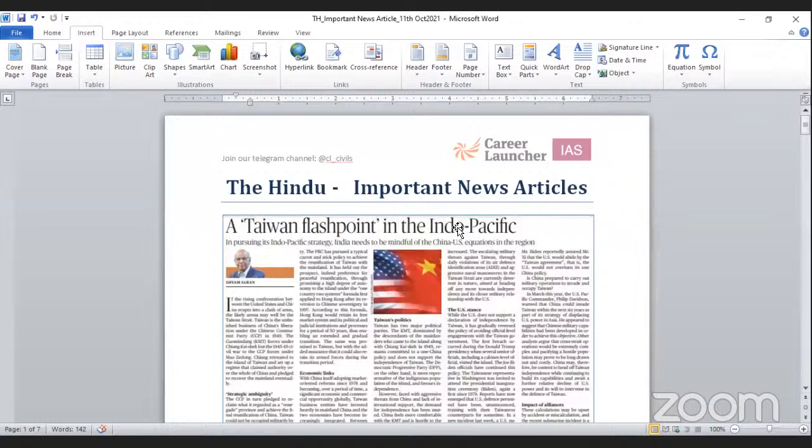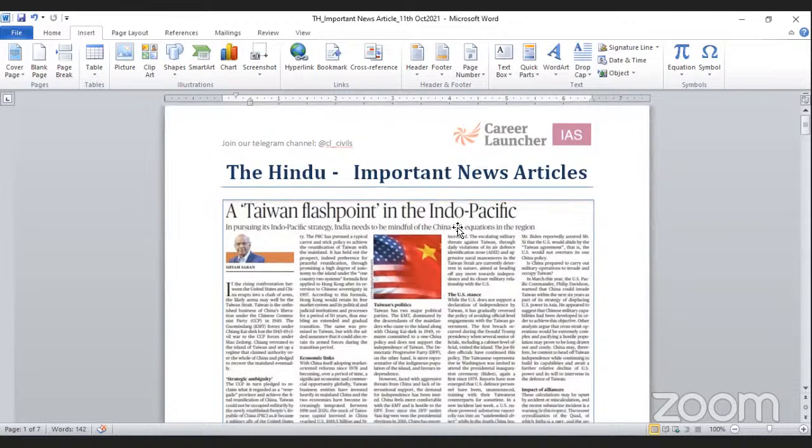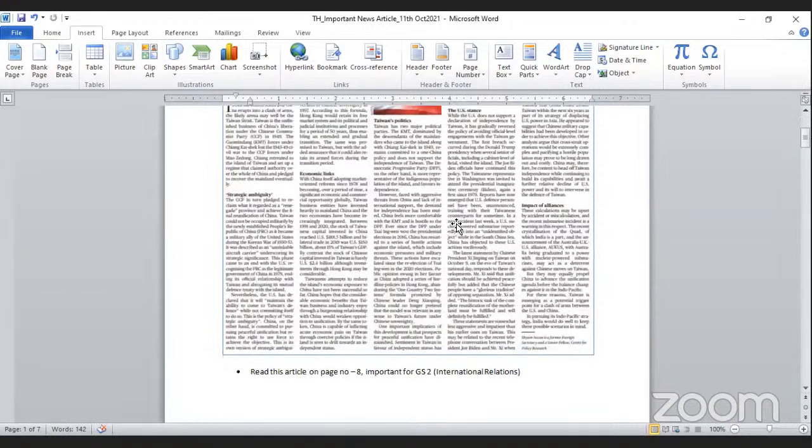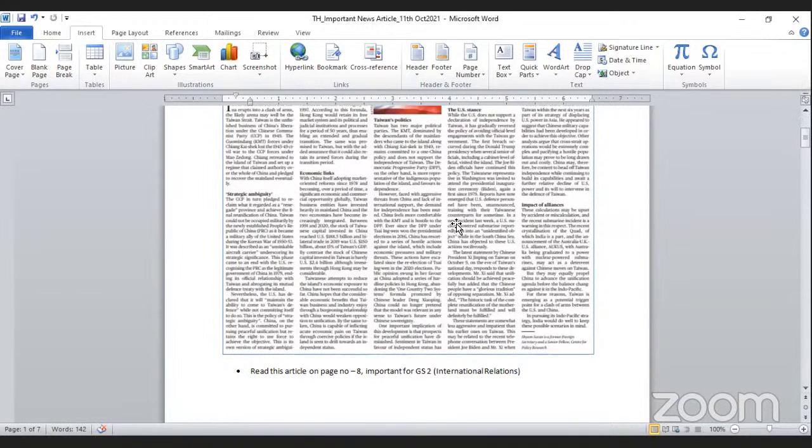I'm going to discuss important news articles from The Hindu dated 11th October 2021. The first article to read, which is important for the paper, is "Taiwan flashpoint in the Indo-Pacific. In pursuing its Indo-Pacific strategy, India needs to be mindful of the China-US equation in the region." You can find this article on page number 8 in the editorial, and it is important for your GS paper 2, under international relations.